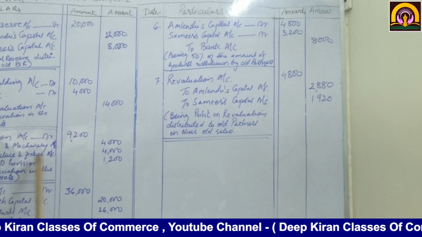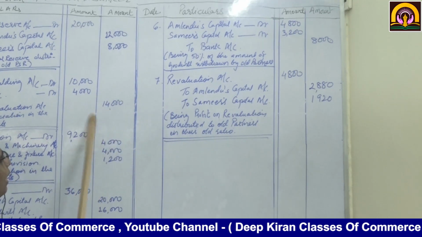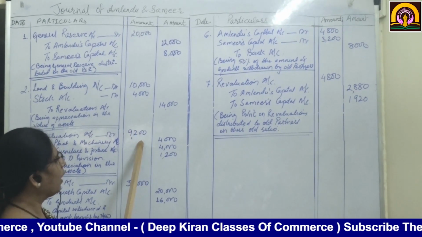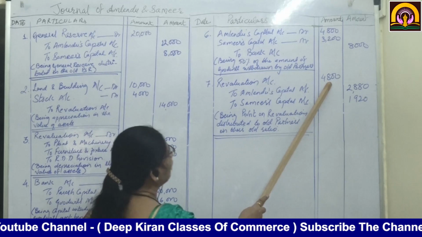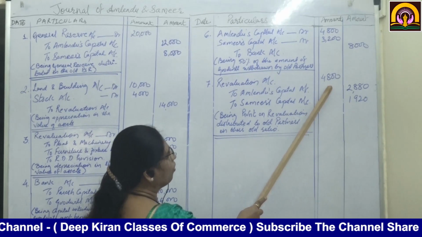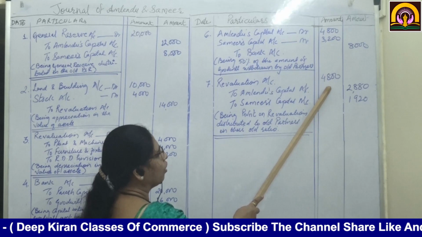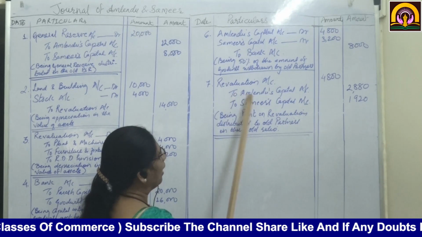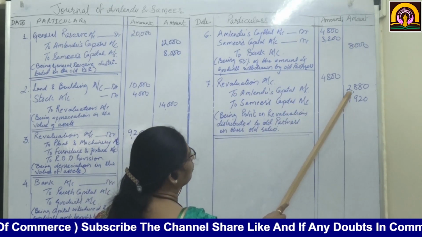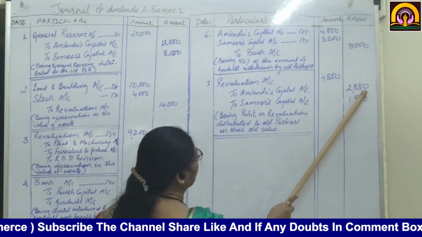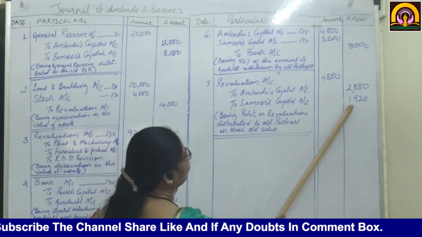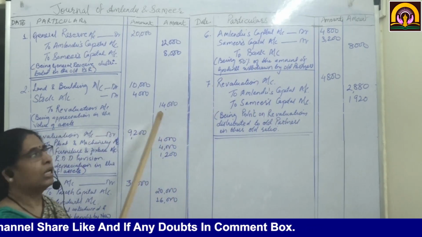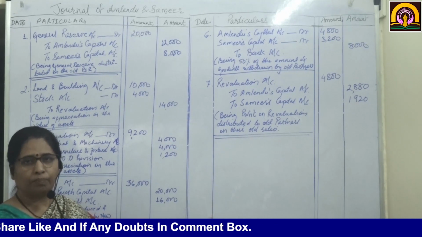Now next is the last one, that is revaluation profit. See, revaluation credit side is 14,000 minus 9,200, the remaining will be 4,800. This is revaluation profit, or profit and loss adjustment account profit. On the debit side we are going to write to Almendu's capital account 2,880 and Samir's capital 1,920. Here we have completed the journal entries for this particular sum.